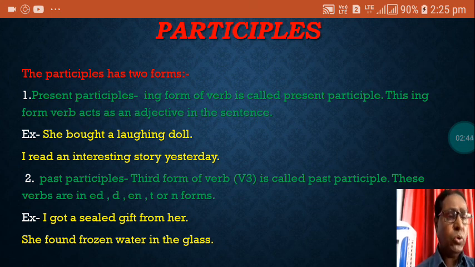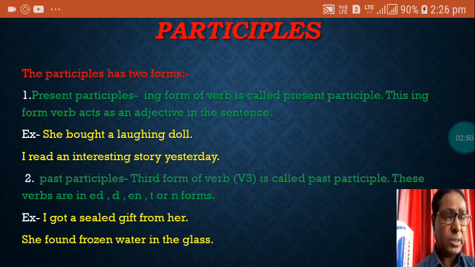You can give your own examples, form several examples, and clear your concept. Here we are giving a few examples. I will explain some more in the online classes, but you can add many more examples to widen your view and your knowledge.